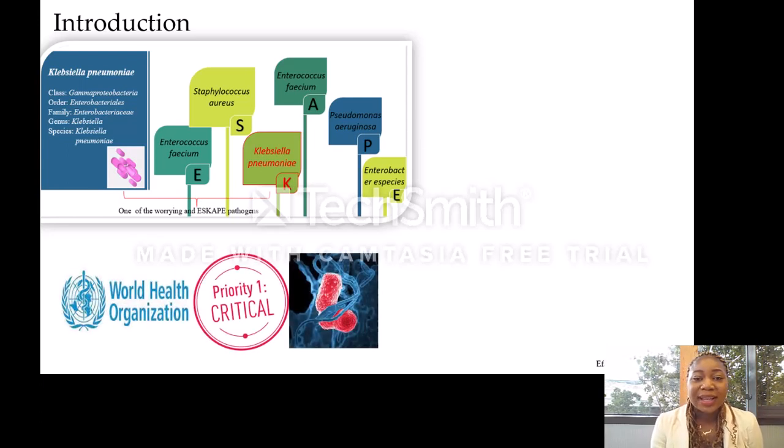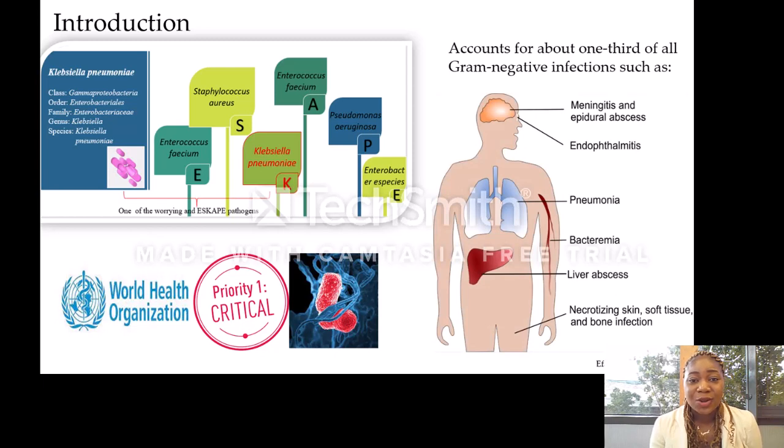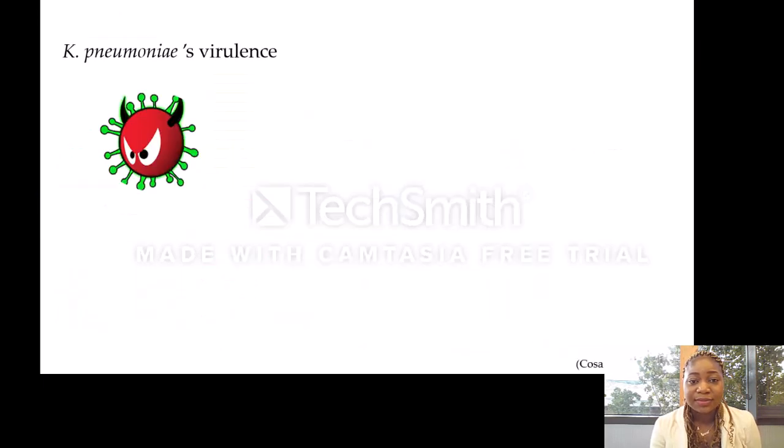According to the World Health Organization, Klebsiella pneumoniae has been categorized under the priority 1 critical pathogens, that is the group of organisms for which new treatment options are urgently needed. This pathogen has been reported to account for about 1/3 of all gram-negative infections, such as meningitis, pneumonia, bacteremia, liver abscesses, among others, resulting in increased morbidity, mortality, and extended rate of hospitalization.